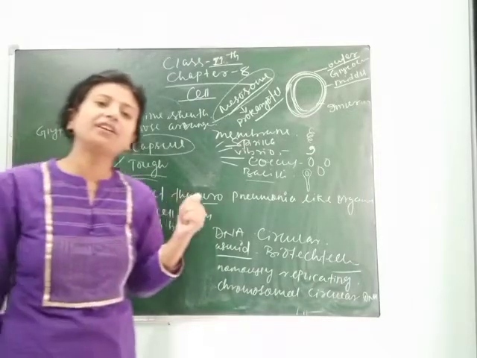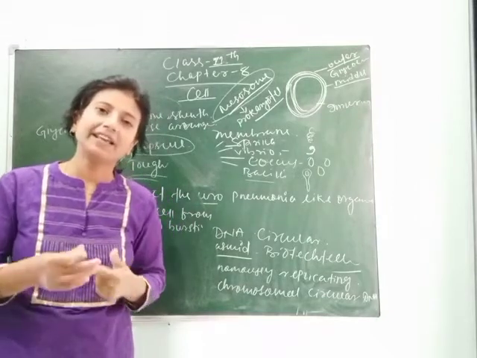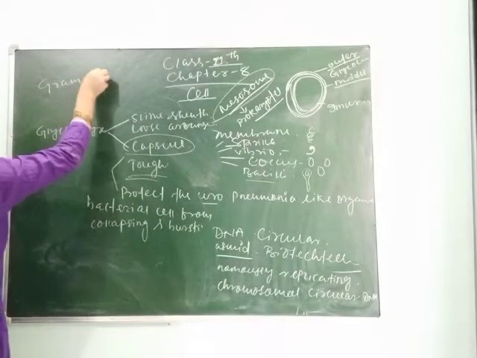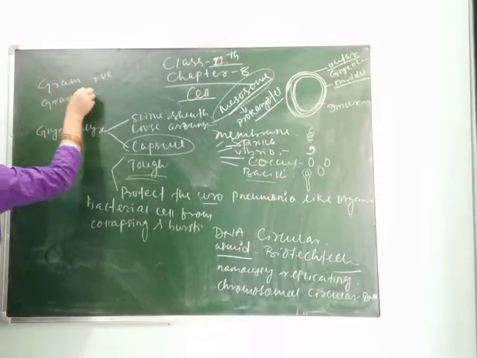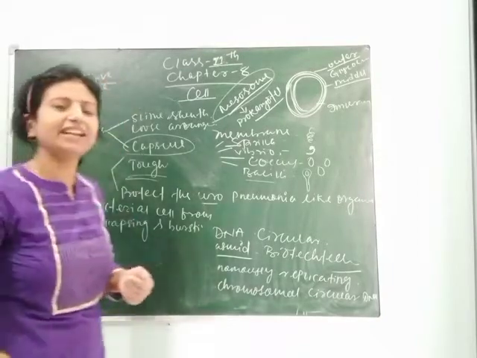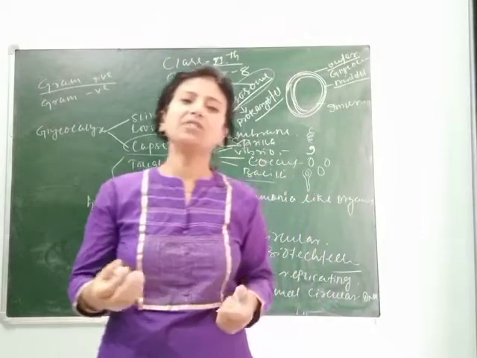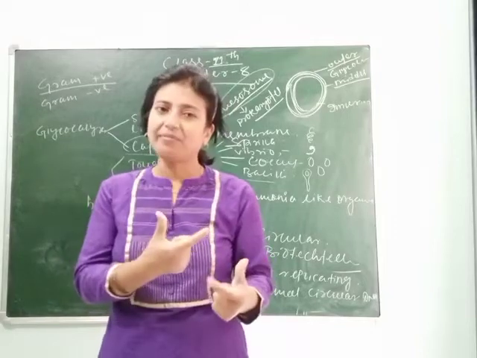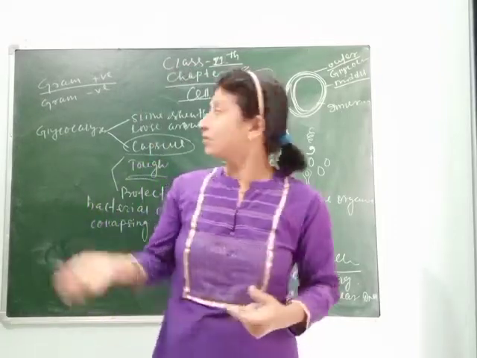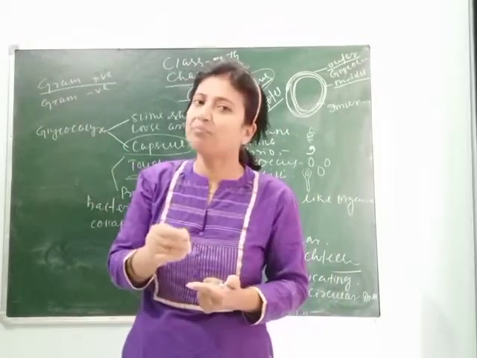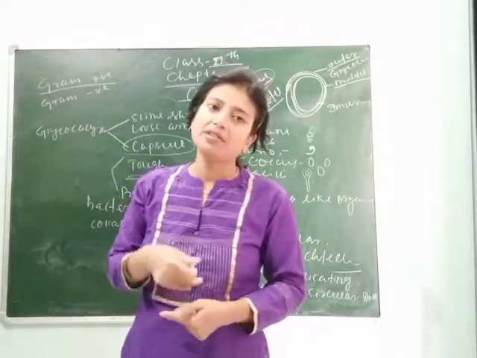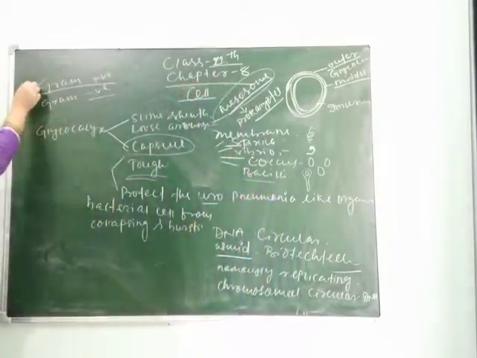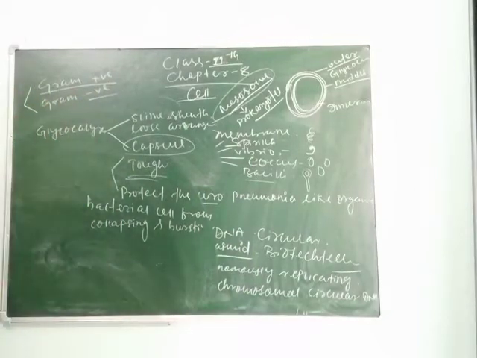Again, on the basis of receiving or showing the stains, the bacteria are divided into two types. One is gram positive and another is gram negative. Gram was a scientist who first tried taking some stains and putting the bacteria in that stain. Those bacteria that took up the stain, showing a dark color, are referred to as gram positive, and those that don't express the color are called gram negative. So on this basis also bacteria are divided into two types. One is gram positive and another is gram negative.